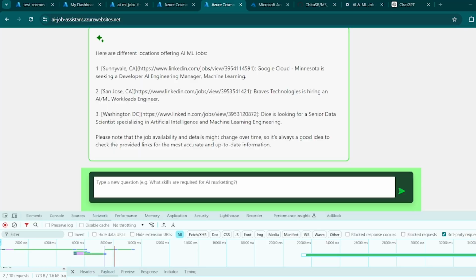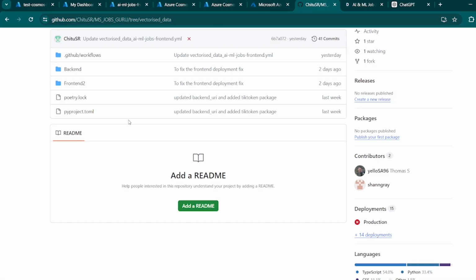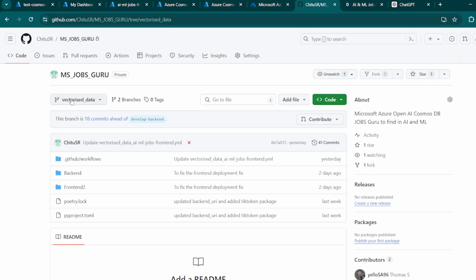Our code is available in the GitHub repository, in the branch vectorized data of MS Jobs Group. We had posted the data there. If you have any questions, feel free to reach out. And thanks for listening to our story.